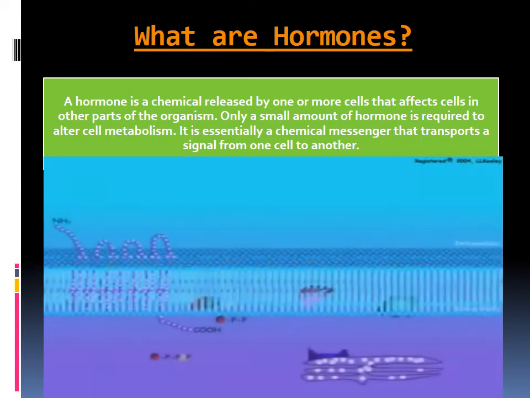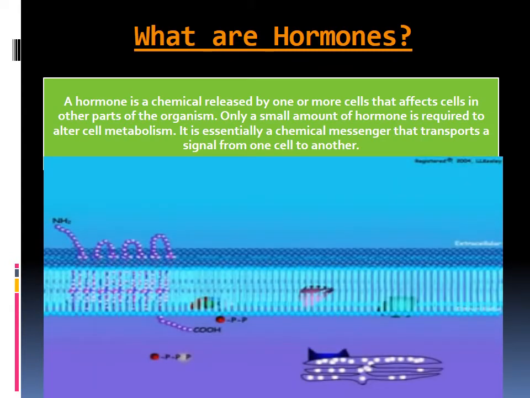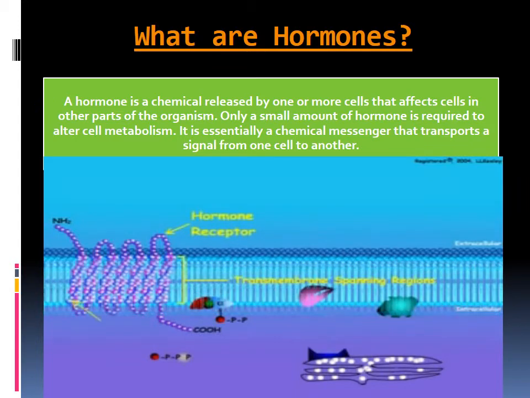A hormone is a chemical released by one or more cells that affects cells in one part of the organism. Only a small amount of hormone is required to alter cell metabolism. It is essentially a chemical messenger that transfers a signal from one cell to another.